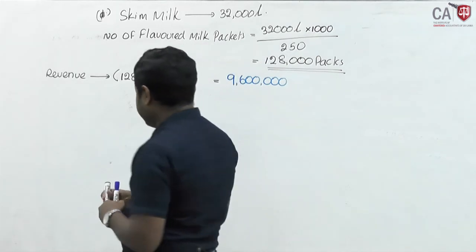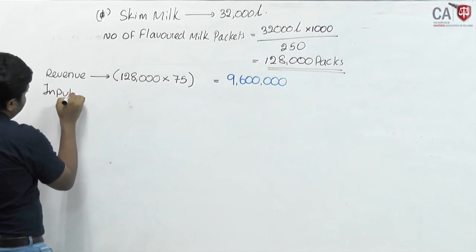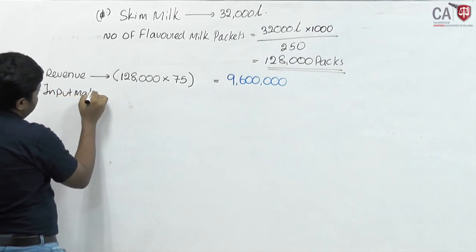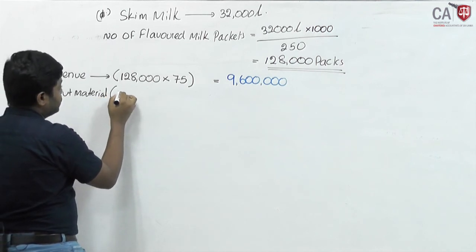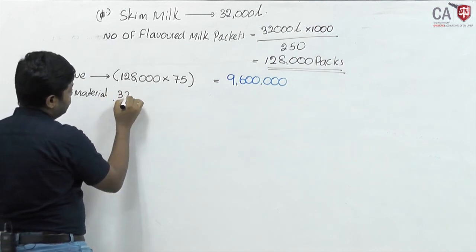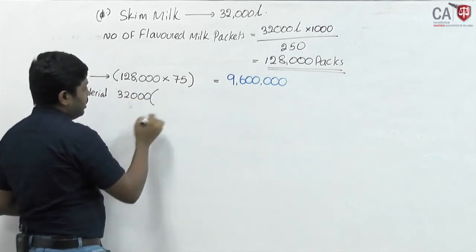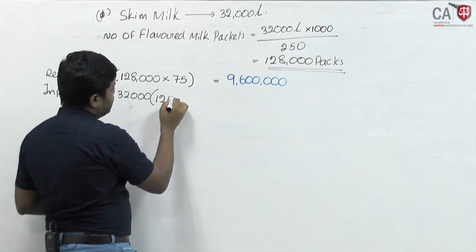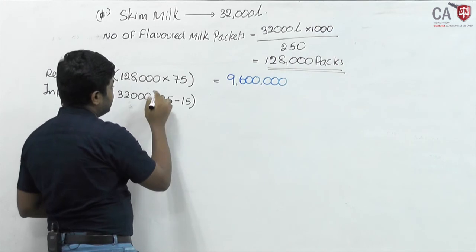Therefore, input material, they will use 32,000 liters. Current price is 125, they will ask a rebate of 15, then they will purchase at 110.